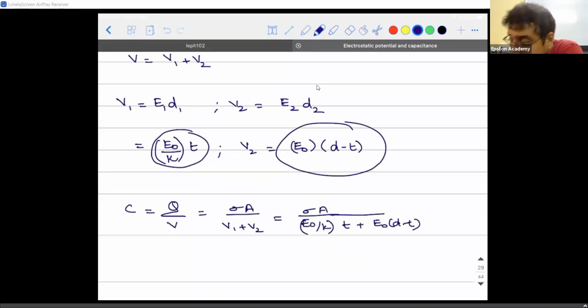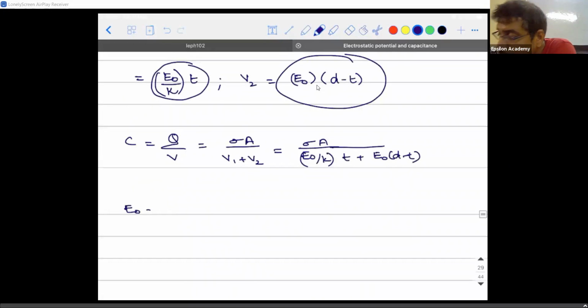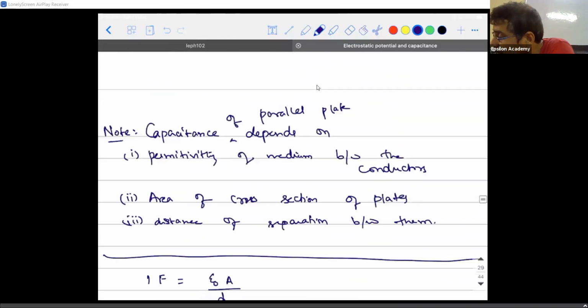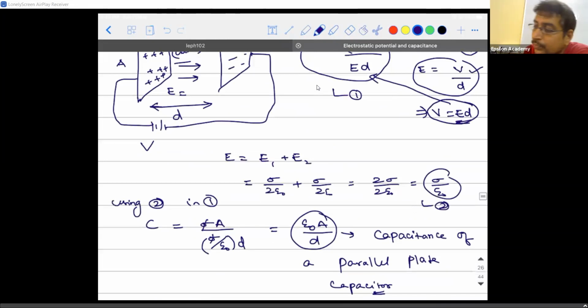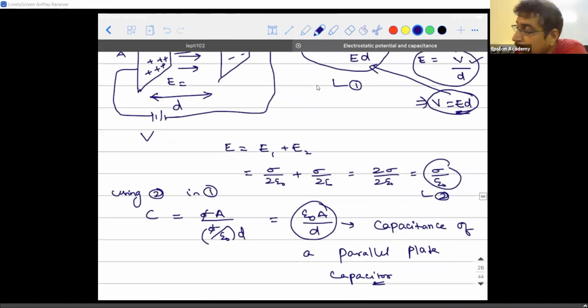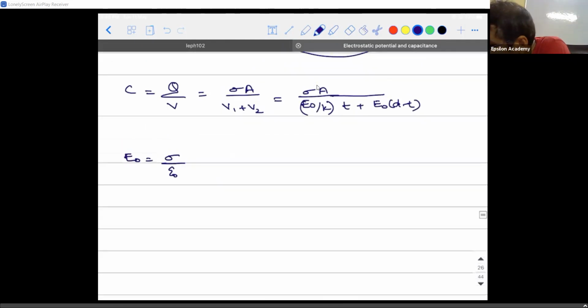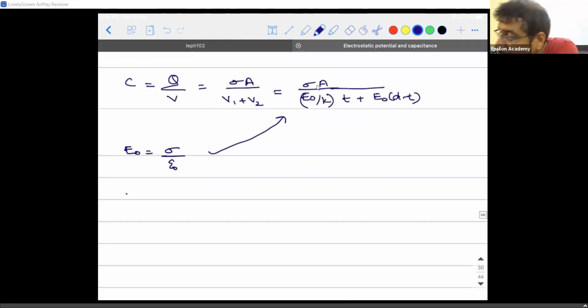Correct? But what is the value of E naught? E naught is the electric field existing between the plates of the capacitor in air medium. In air medium, what is the value of electric field? Is it not sigma by epsilon naught? We have already derived that. Sigma by epsilon naught. Right. I take this and substitute it here. See what is going to happen to the capacitance.